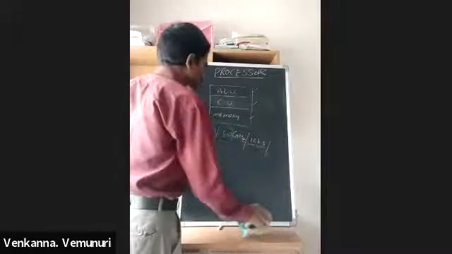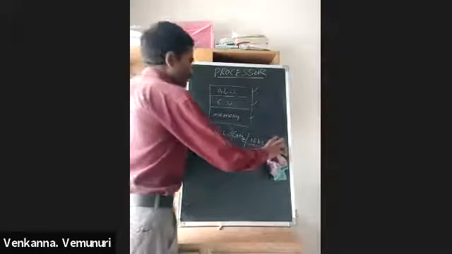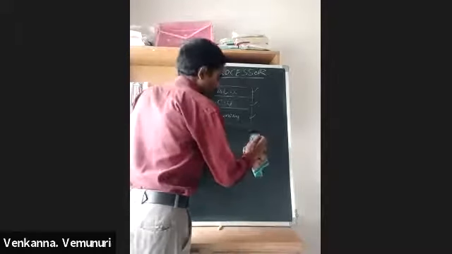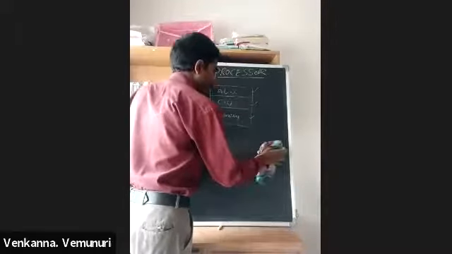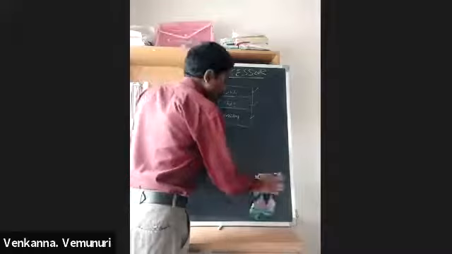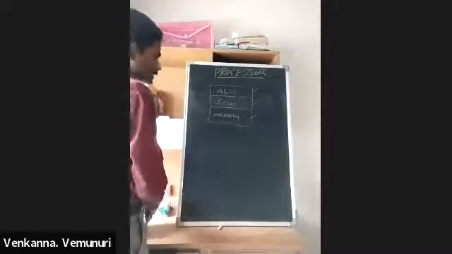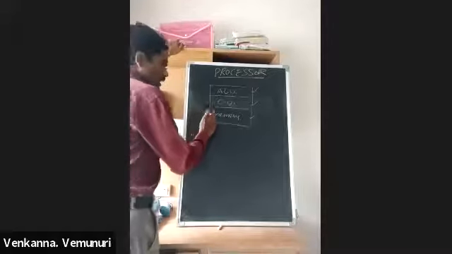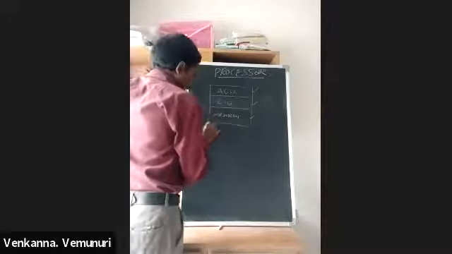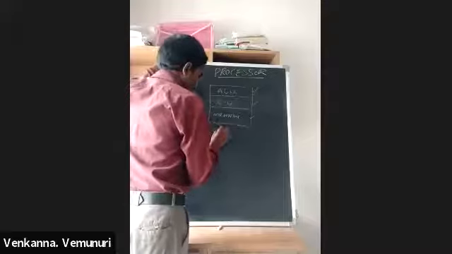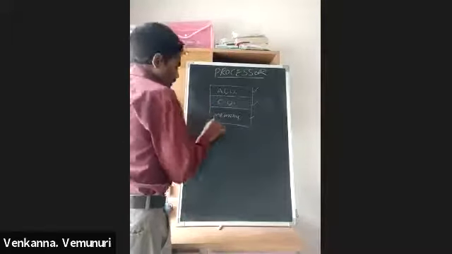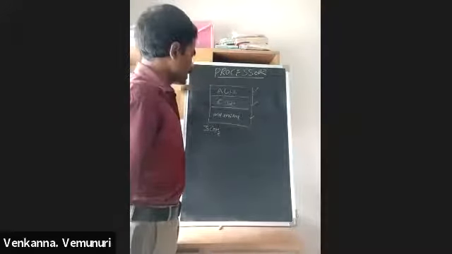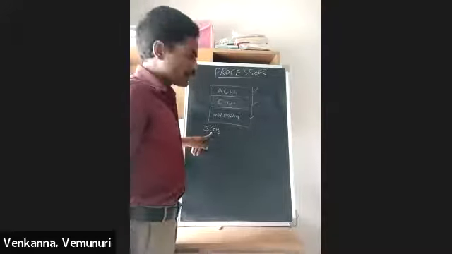What is the use of memory in the processor? Why are we using it? Already outside we are using RAM and hard disk for data storage. Why again do we use memory in the processor? For example, this P4 processor speed is 3 gigahertz. This processor is sending and receiving data at 3 gigahertz speed.